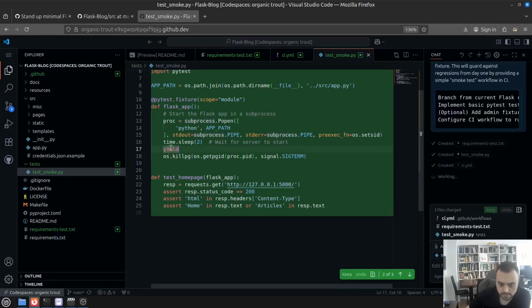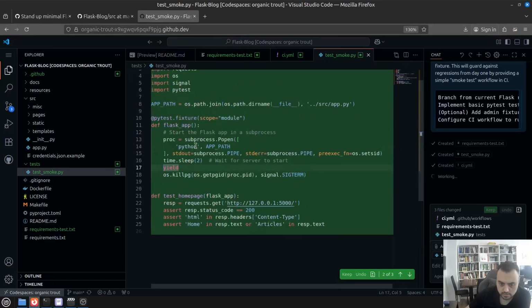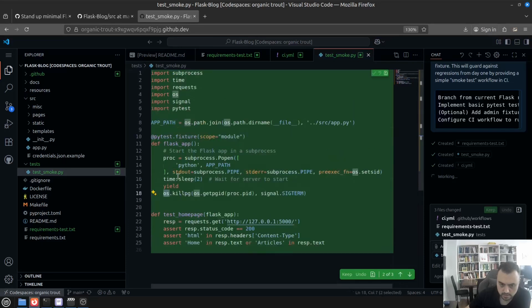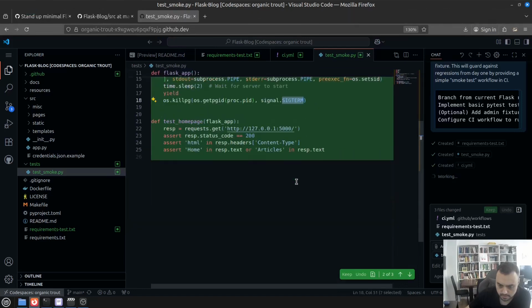And by the end, here it yields it for any tests to use, and at the end it will kill it using the OS interface from Python and using its PID and even PGID. Yeah, so it even starts it in a group and sends the SIGTERM.